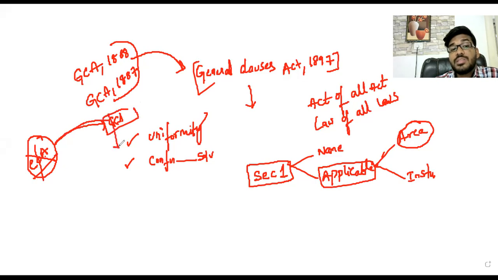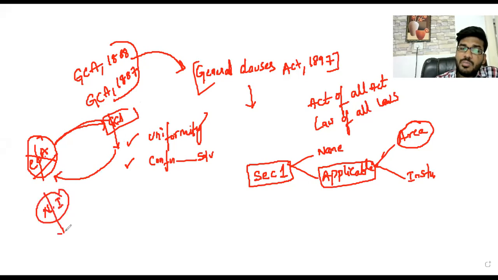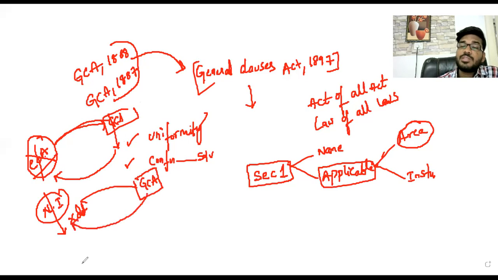At that point, it is the General Clauses Act's applicability as per the Companies Act. Suppose I am studying the Negotiable Instruments Act. In the Negotiable Instruments Act, one definition is not defined. Then which act do I refer to? The General Clauses Act. In this scenario, it is the General Clauses Act's applicability based on the Negotiable Instruments Act.